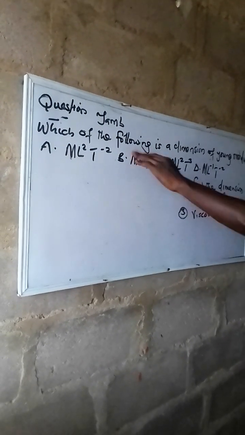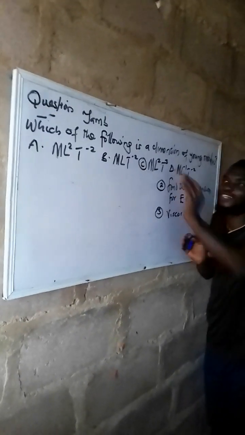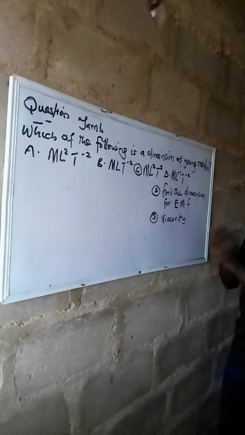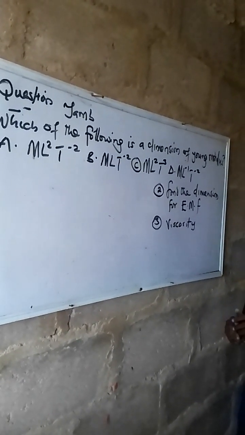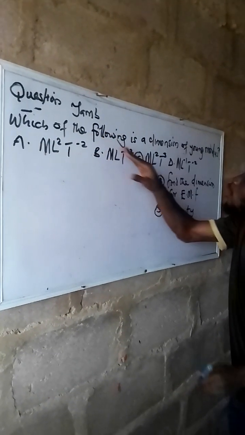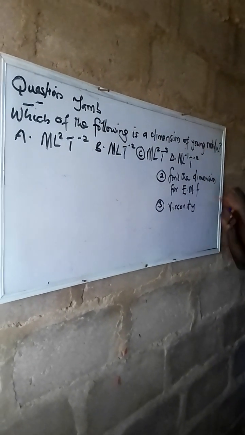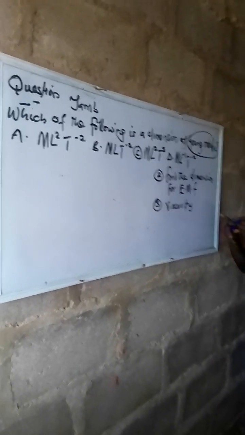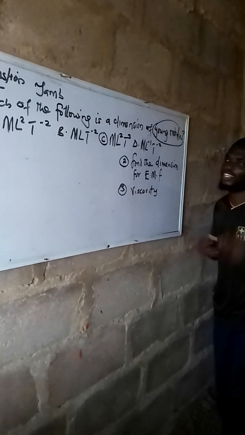Now this is another beautiful question from JAMB. It's very simple. All you need to do is just to cram the formula. Once you have your formula intact offhand, we are good to go. Now, which of the following is the dimension of Young modulus? Firstly, what is even Young modulus? This question is from elasticity. I think you are with me, under stress, strain, and other kinds of things.